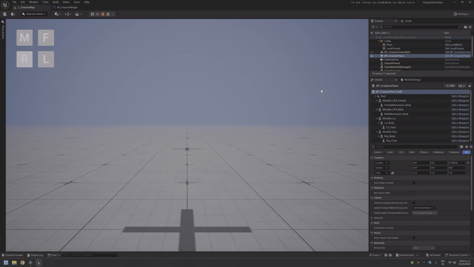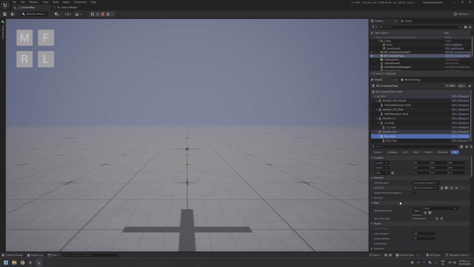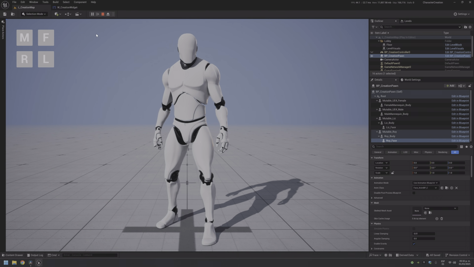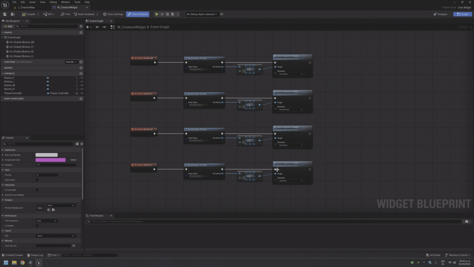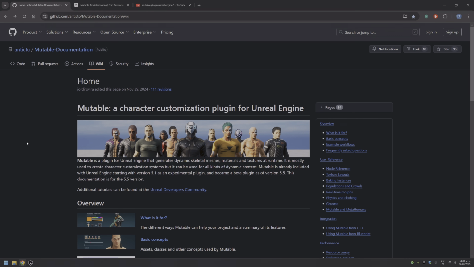We are selecting Roy. Roy doesn't have a body and doesn't have a face. That's why it's not showing anything. So just that, 2 buttons, and just copy the code here and select mutable Roy, mutable list.